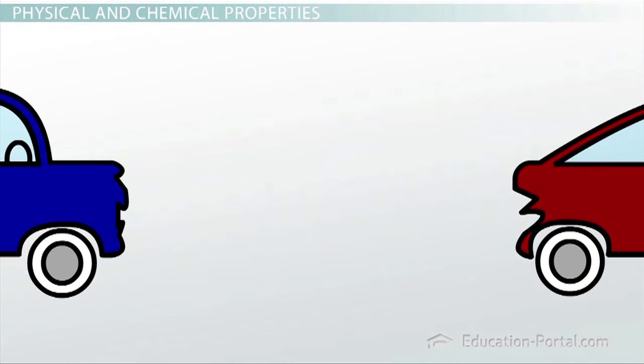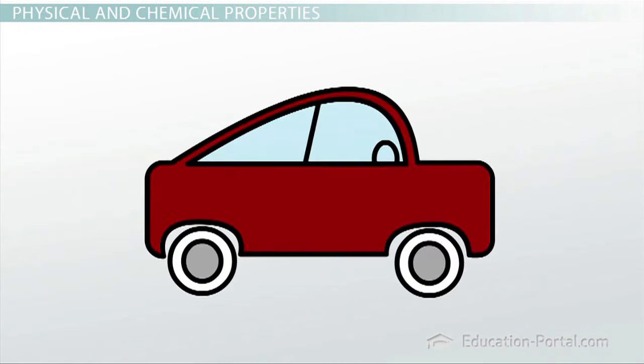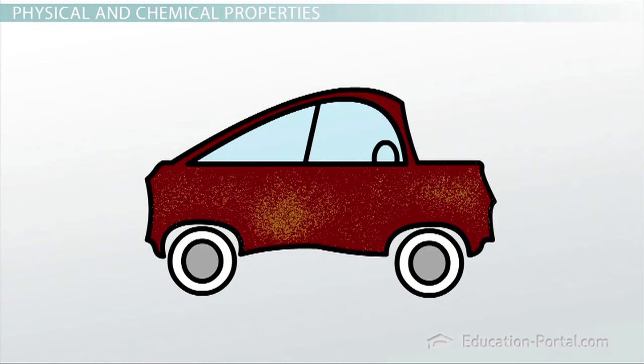This property is known as malleability. It is a property that almost all metals share and is a physical property because your car is still composed of the same metal after it's dented. It just may look a little different. But what happens if we fast forward 10 years? Now what does your car look like?